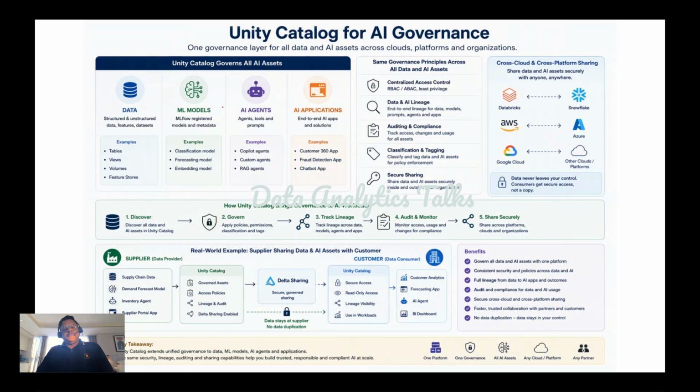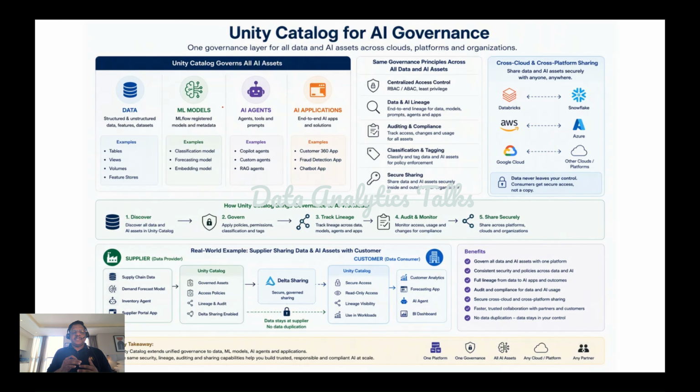So welcome back. This section is all about Unity Catalog for AI governance. So far we have seen how Unity Catalog governs data. But today Unity Catalog goes much further than traditional data governance. It has evolved into a governance platform for AI.